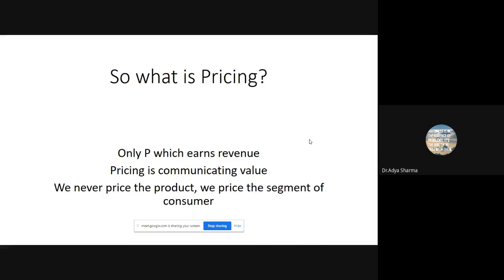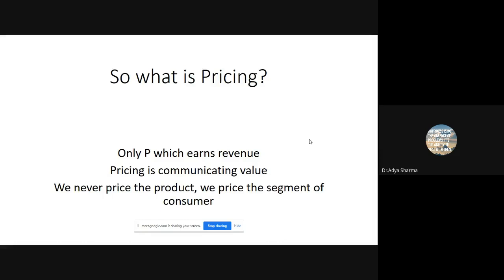And therefore, we never, ever price the product. I've always said a product is a product is a product. And yet, the moment you create an image, because your consumers never buy a product, they buy an image. And therefore, we have to price that segment of consumer. And therefore, pricing is not money, as people say. Pricing is communicating value. What is the value that you are communicating to our consumer? And this value should be in sync with the need of the consumer, right?